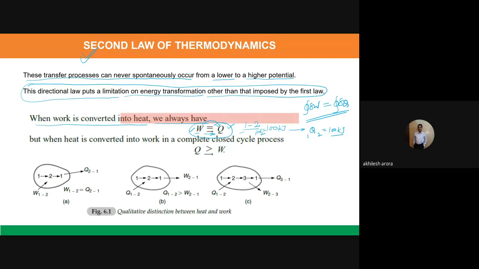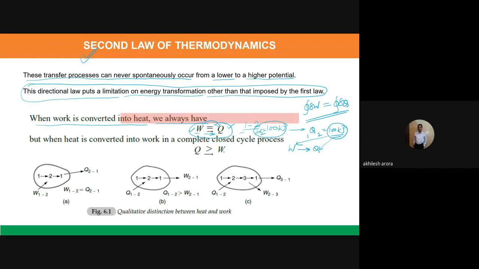So when we convert work into heat, the whole 100 kilojoules of work is converted to 100 kilojoules of heat.